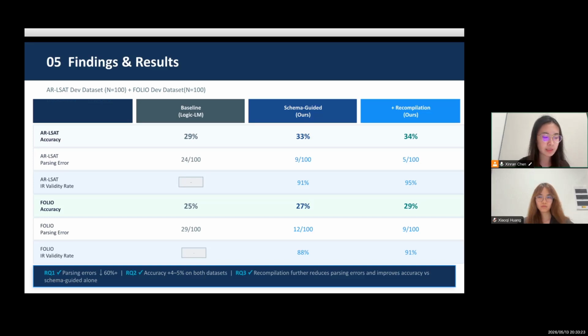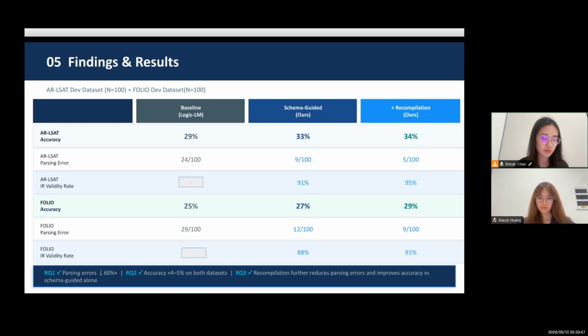For AR-LSAT, parsing errors dropped from 24 to just 5 cases. For FOLIO, they decreased from 29 to 9. This shows that schema-guided generation produces much more executable intermediate representations, while recompilation further improves robustness.